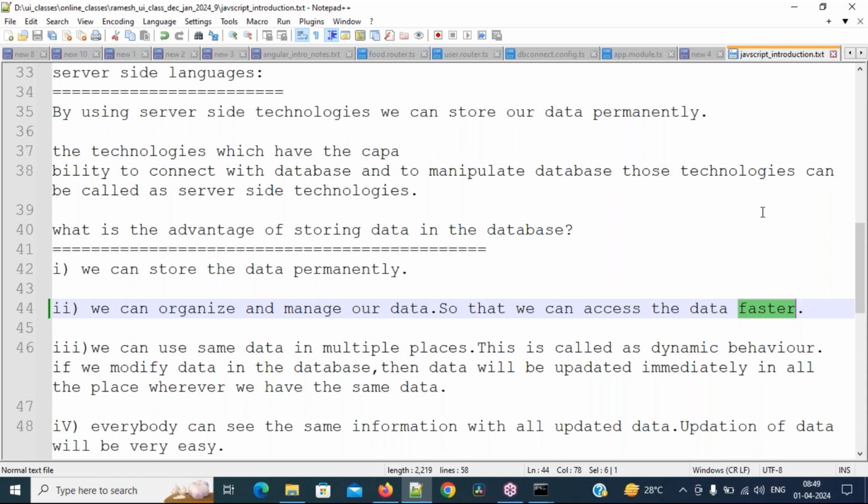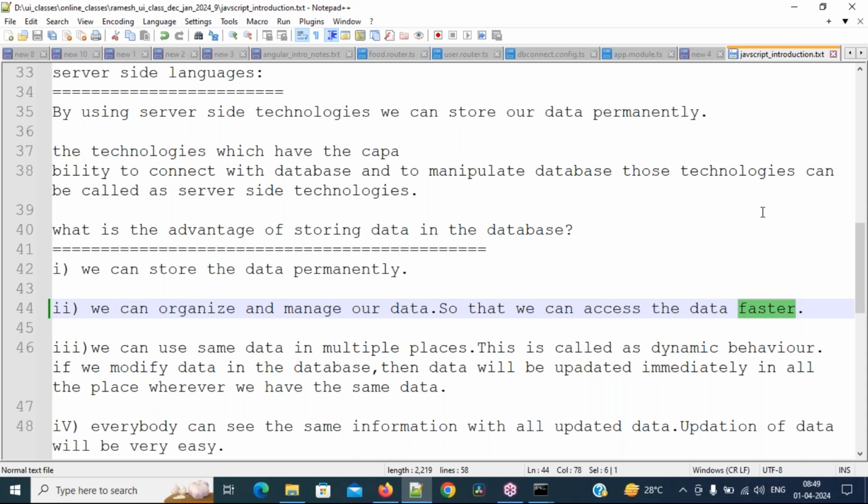So what happens, whenever you organize the things you have, you can get them faster. If you are not organizing well, things will be there in your home only, but to get those things it will take a lot of time. Are you understanding or not? Respond everybody. Yes, sir. Okay, right.